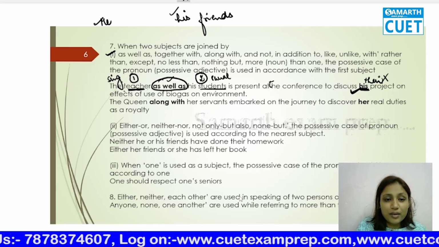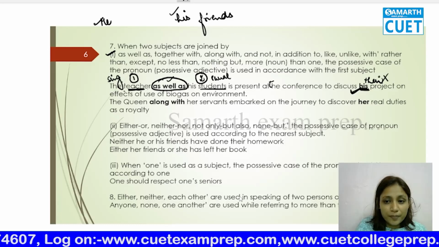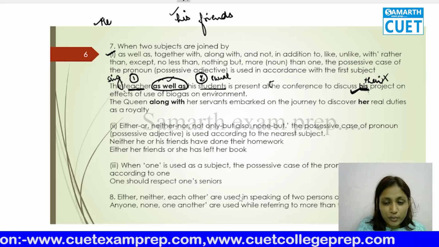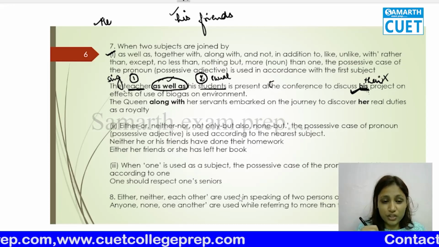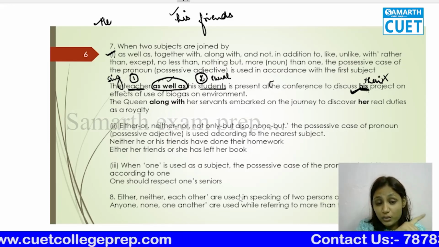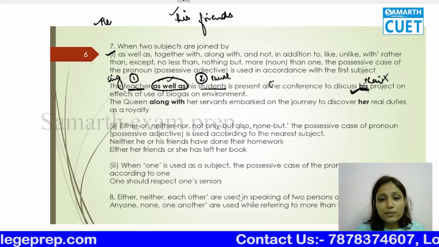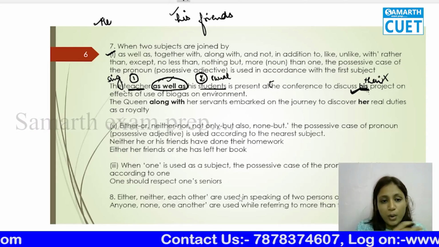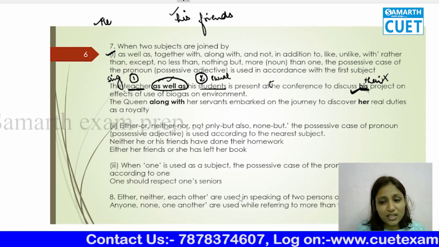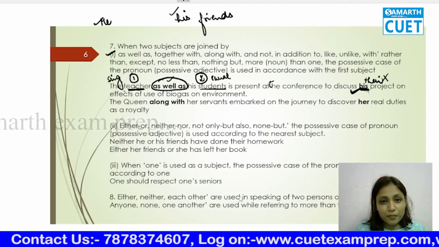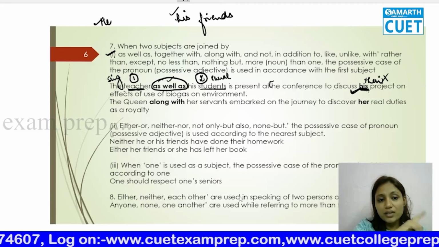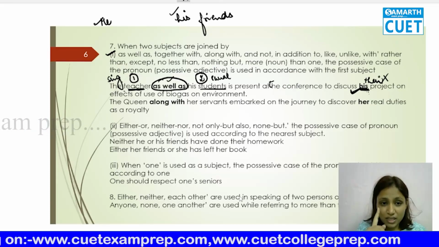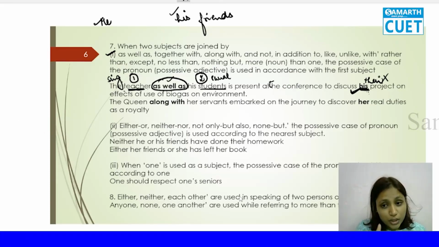So what happens? The possessive case, that means the ownership of the project, is going to be according to the first subject. If I would have used the students as well as teachers are present at the conference to discuss their projects. Why? Because students was the first subject. So what did we understand?